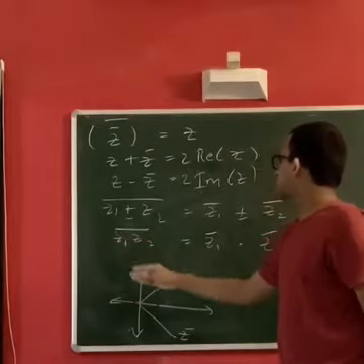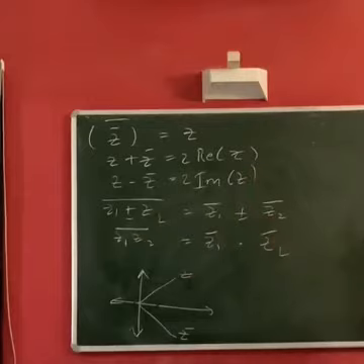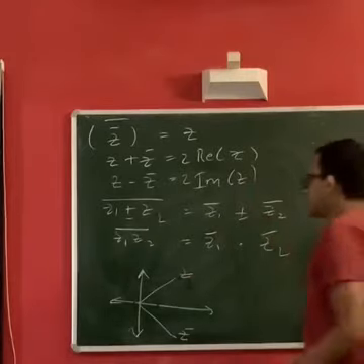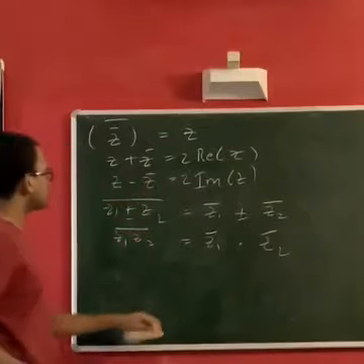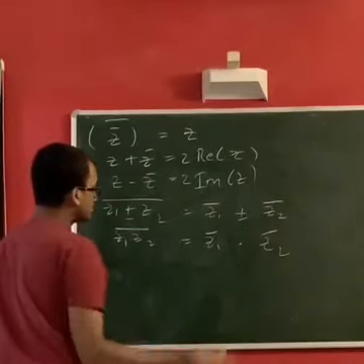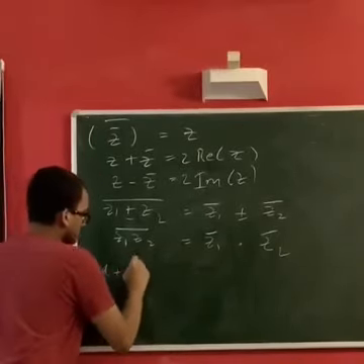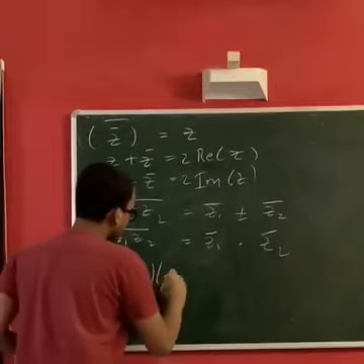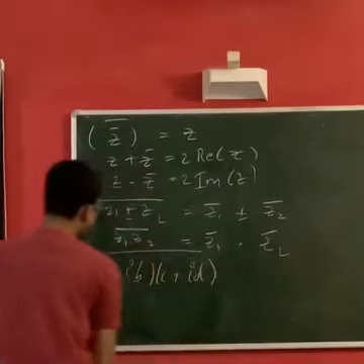And next we have another result, that is z1 z2 whole conjugate is z1 conjugate times z2 conjugate. That also we can do by just assuming a plus ib and c plus id, writing it in the Cartesian form. So I'll just do this one: a plus ib times c plus id whole conjugate is what I need.